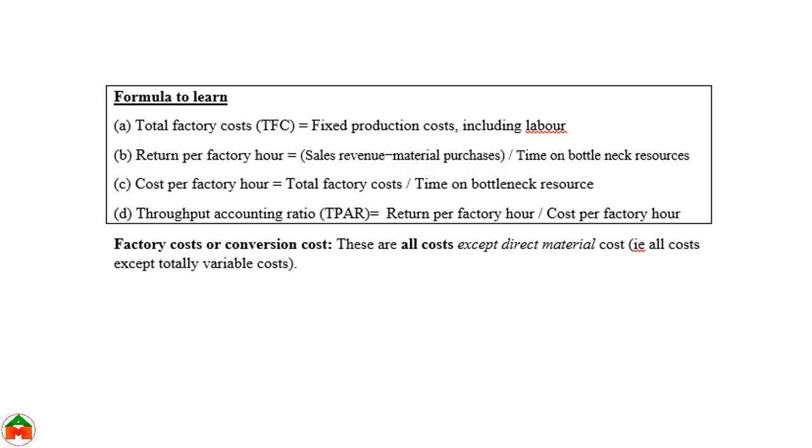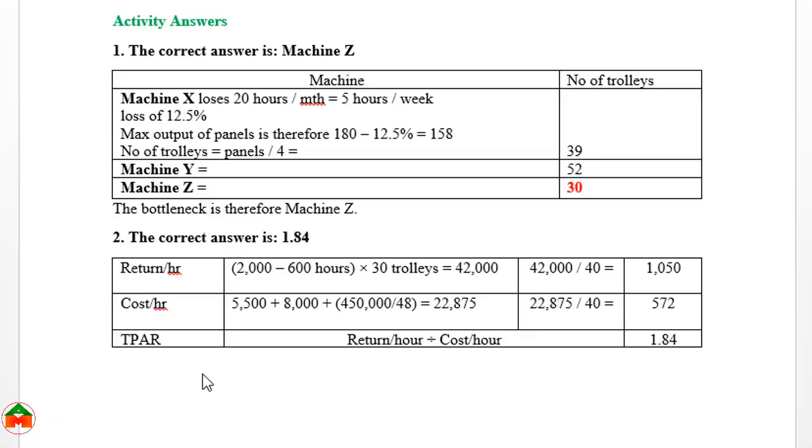Cost per factory hour is calculated as total factory cost divided by time on bottleneck resources. So to calculate the throughput accounting ratio, we divide the return per hour by the cost per hour. That means we need to calculate the return per hour and cost per hour.